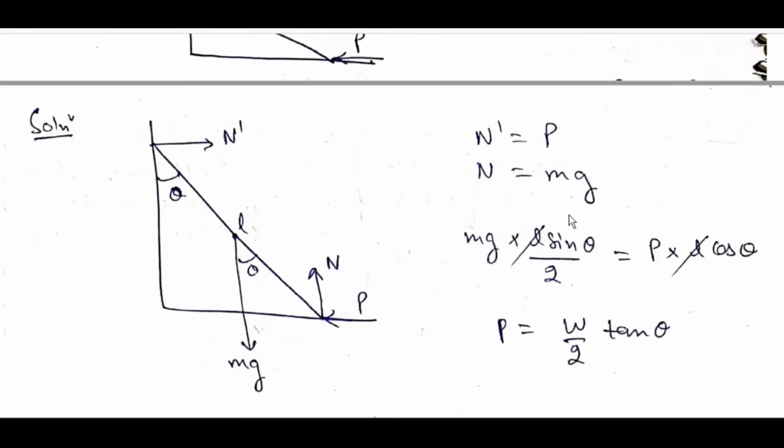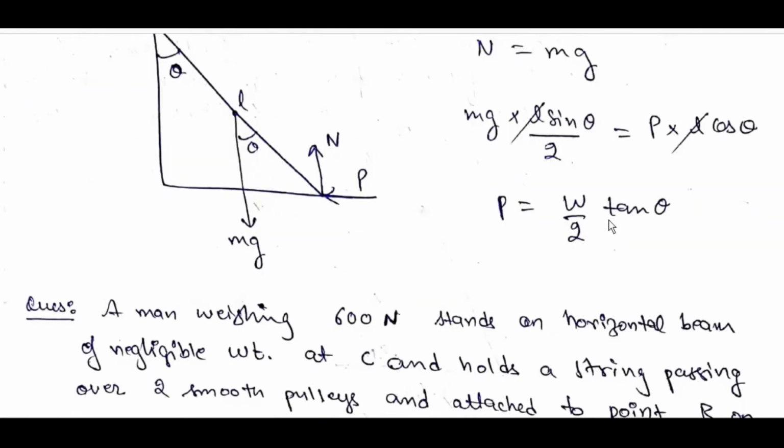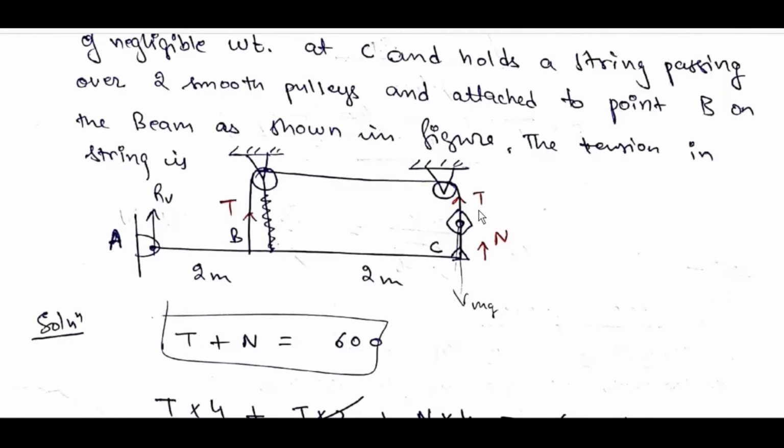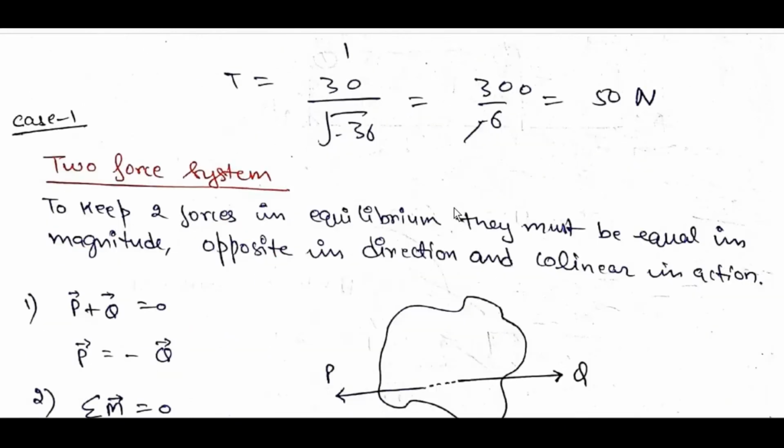Now, about this point and this point, write moment and equate the moments, then we will get P in terms of W. Balancing normal, we can balance anything normally.